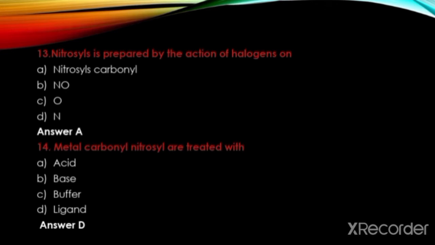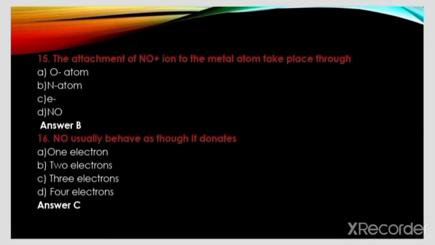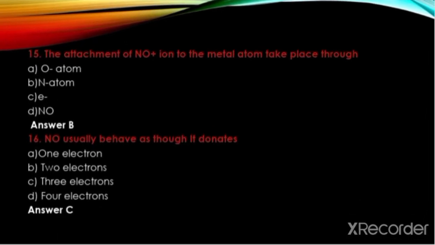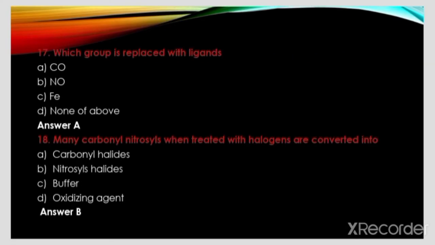Metal carbonyl nitrosyls are treated with acid, base, buffer, ligands. The answer is D. Ligands. The attachment of NO plus ion to the metal atom takes place through O atom, N atom, electron, NO. The answer is B. N atom. NO usually behaves as a donor of 1 electron, 2 electrons, 3 electrons, 4 electrons. The answer is C. 3 electrons.